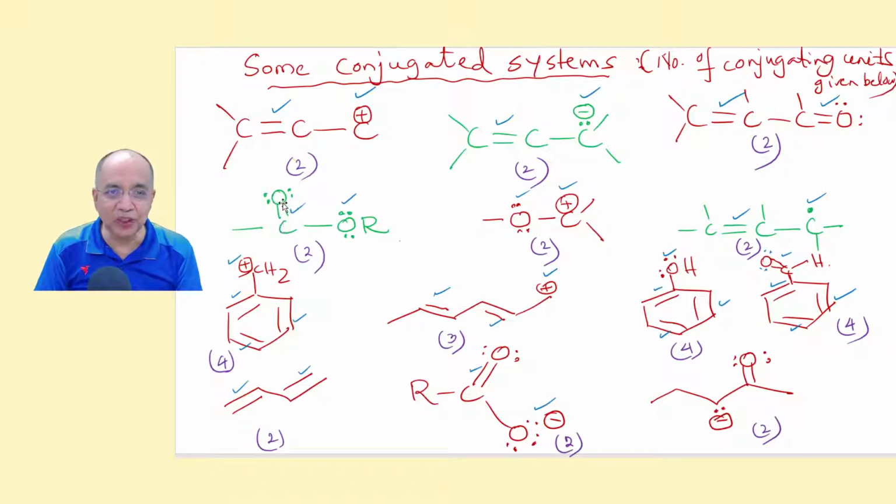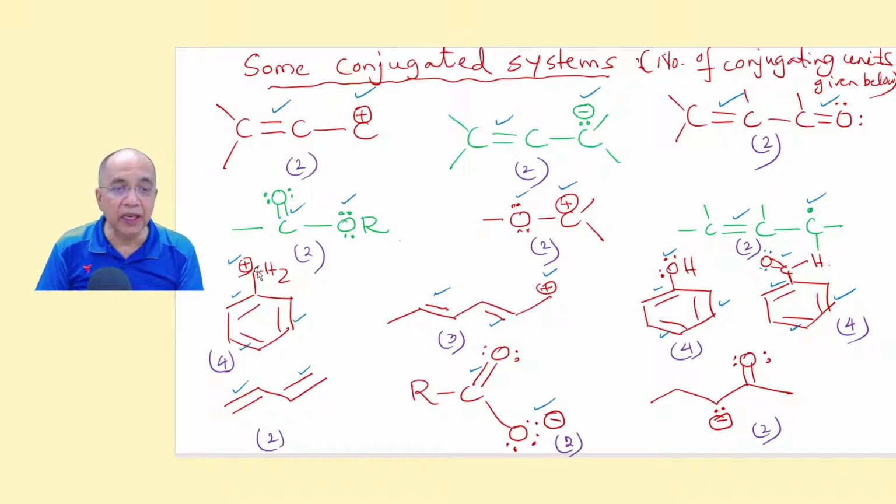So also this pi bond and one of the non-bonding pairs are separated from each other by one single bond. Here, one of these lone pairs of oxygen and the empty p orbital, the positive charge, are also separated from each other by a single bond. Here, an unpaired electron present in a p orbital and a pi bonding electron pair are separated from each other by a single bond. Here, this is extended conjugation.